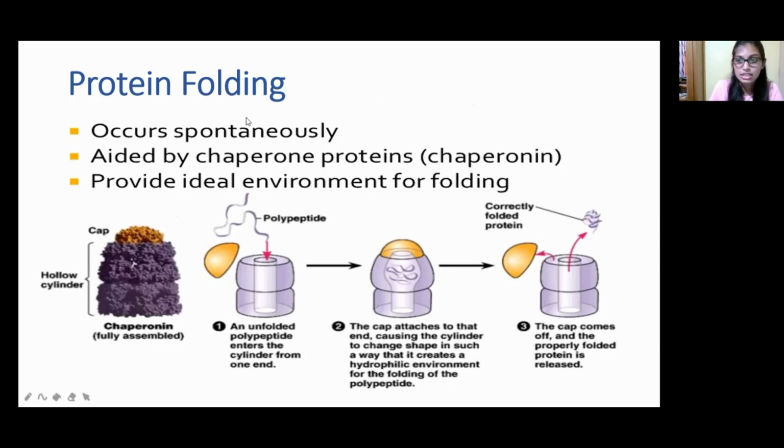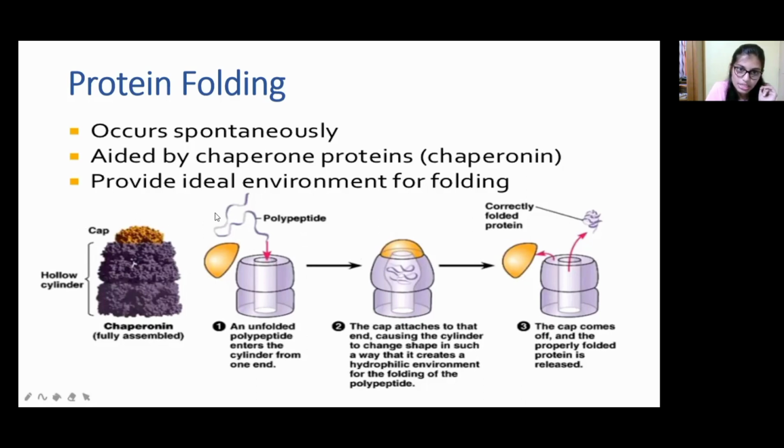Protein folding occurs spontaneously, and it is aided by the chaperone proteins. The chaperone is helpful for correct protein folding. It will provide the ideal environment for folding. See here, this is the chaperone. It has a cap.